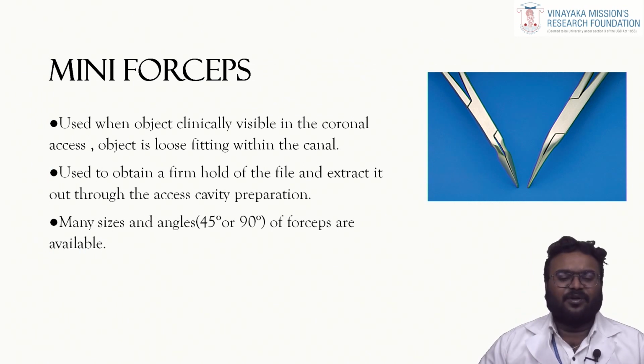The next technique is the mini forceps. Mini forceps is used mainly when the instrument is clearly visible to you in the naked eye or through magnification. That is especially when the instrument gets fractured in the coronal third or at the orifice, where you can have a hold of the instrument directly with your mini forceps and then pull it out. So, a firm hold of the file, extract it out through the canal preparation. These mini forceps are available in two angulations, that is 45 degree and 90 degree.